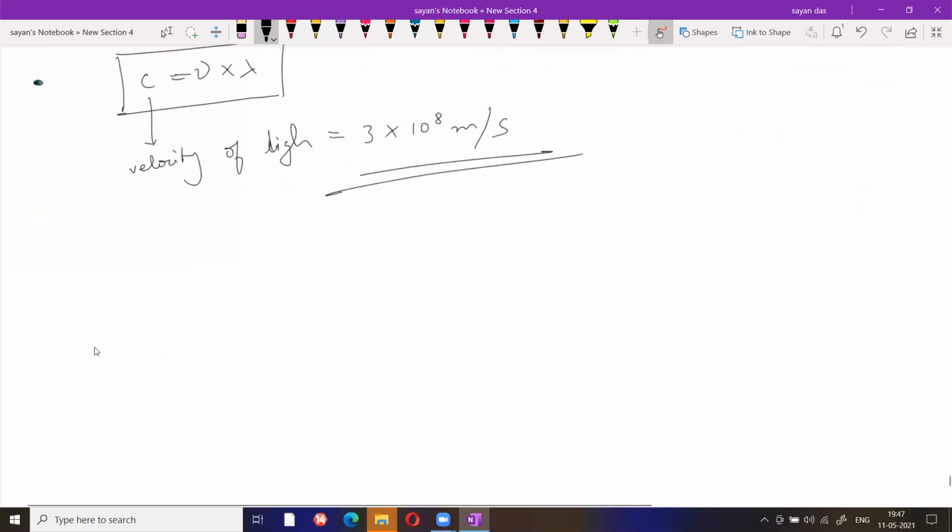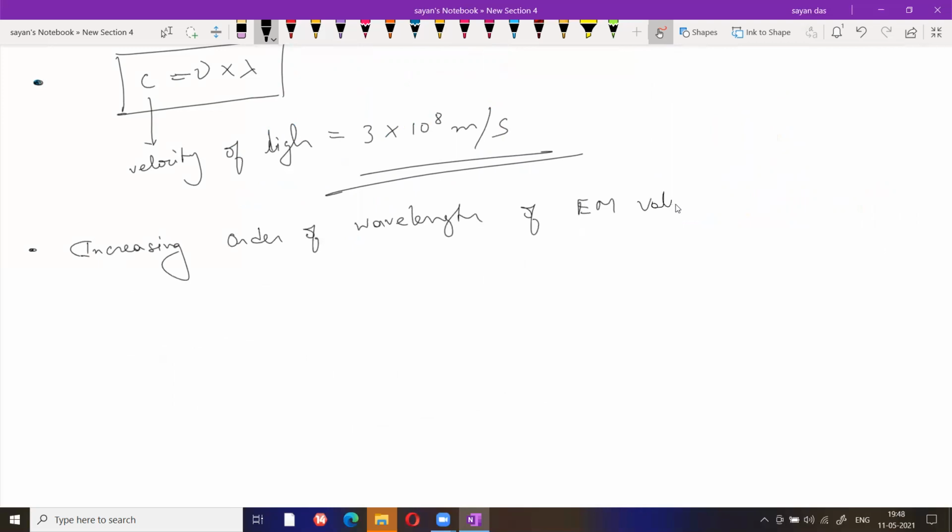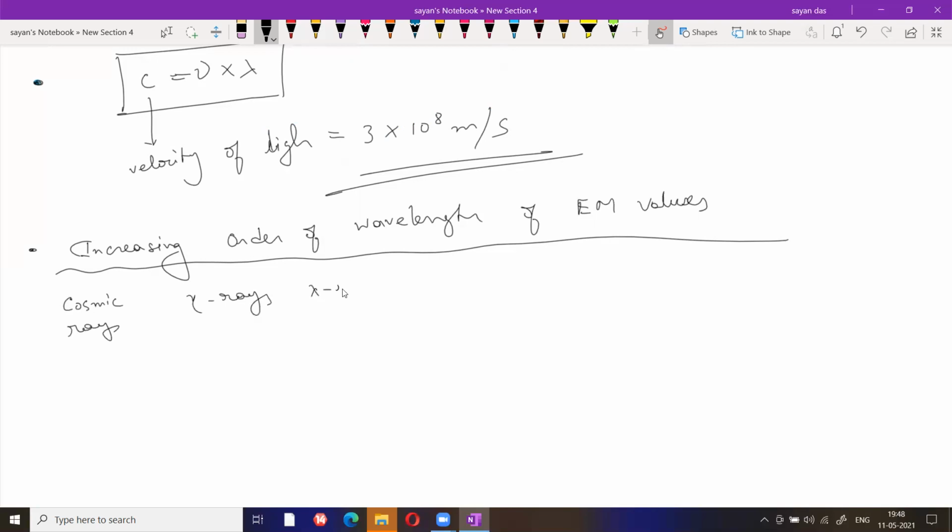Now write down the increasing order of wavelength of electromagnetic waves. Just remember this part, not very important. There are several types of electromagnetic rays, such as cosmic rays, gamma rays, x-rays, all are electromagnetic rays.